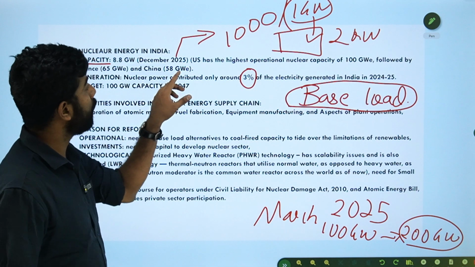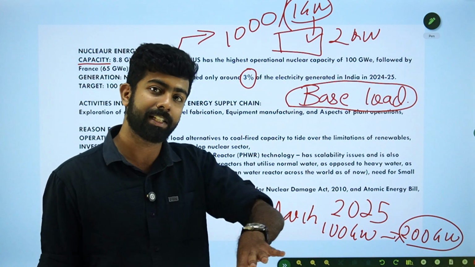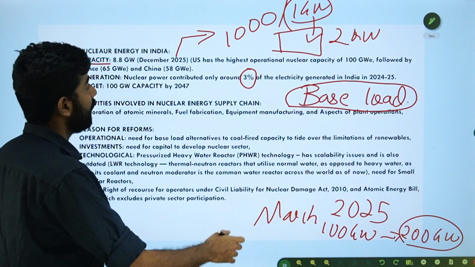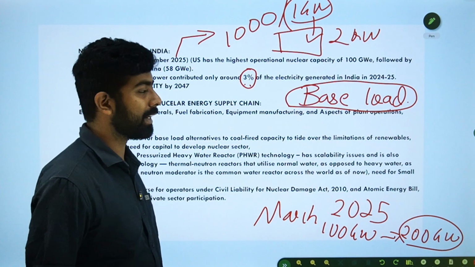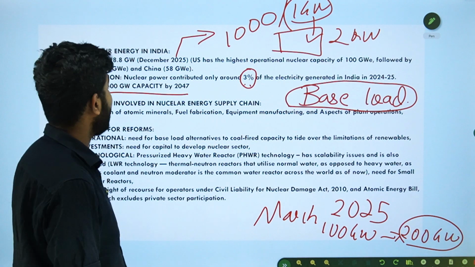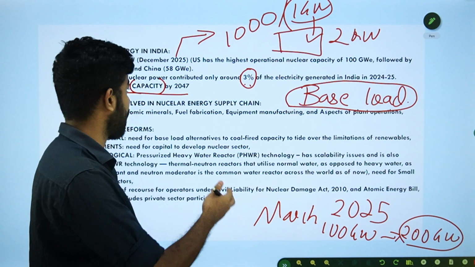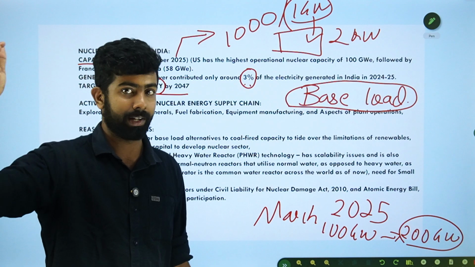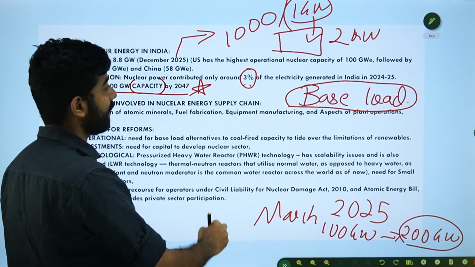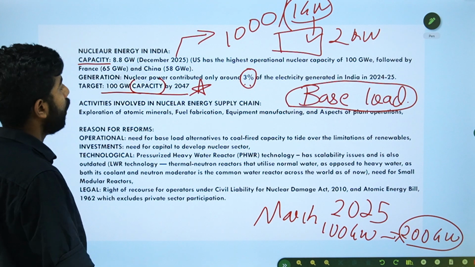But the problem is, as of now, in India 70% of our electricity demand is met by fossil fuel, right? So only 3% is from nuclear energy, right? And India's target is 100 gigawatt capacity by 2047. Sometimes UPSC may ask 100 gigawatt generation by 2047. No, it is not generation, it is only capacity. So please keep that in mind. 100 gigawatt capacity is our target by 2047.